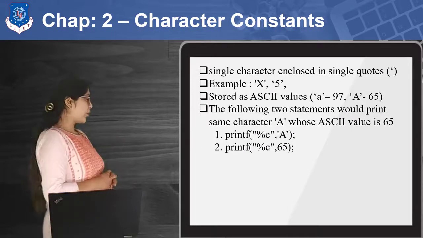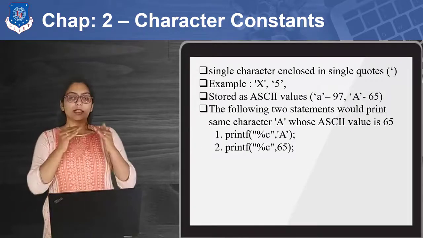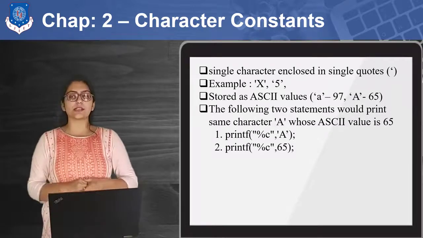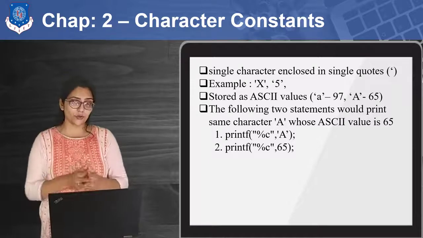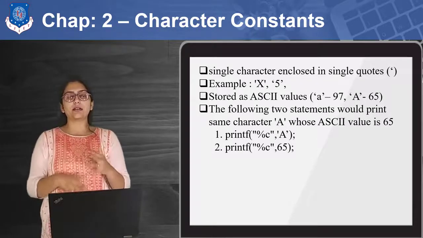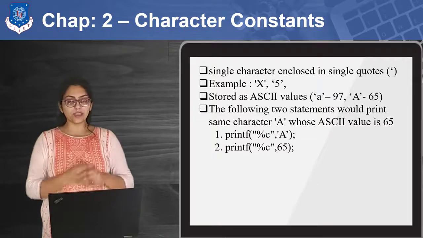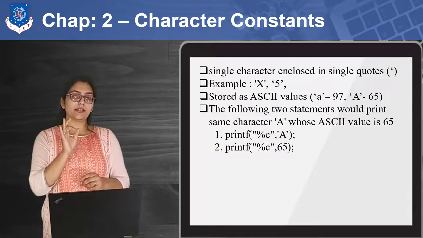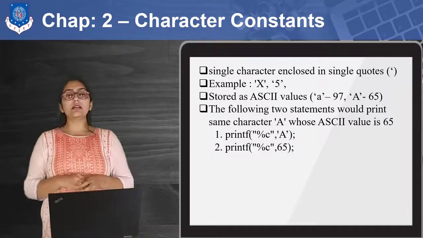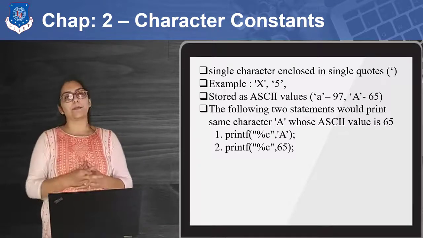Now, the character constant. After completing this part, I am going to show you about the characters, so don't worry, in this video only. But suppose you want to define a character as a constant. Then the golden rule is the character must be enclosed in single inverted commas.